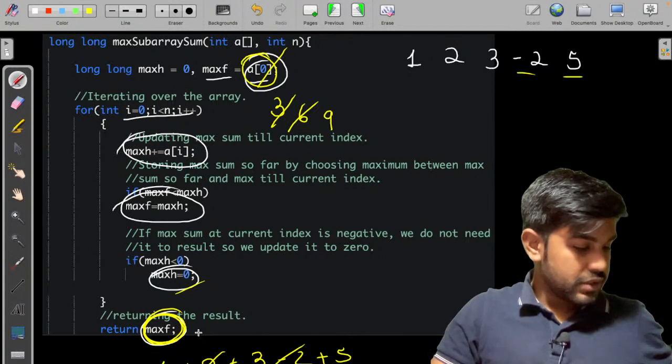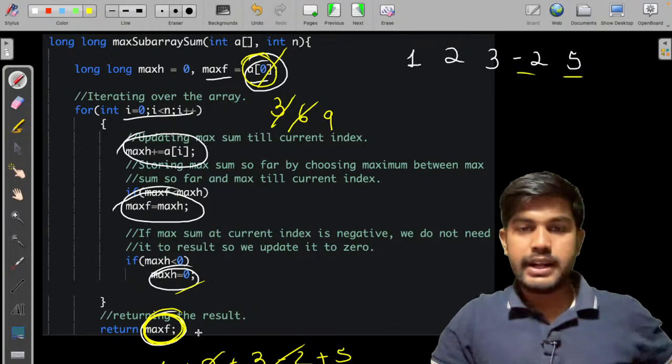So let me just remove this person. The user's message would be hidden. Okay, fair enough.